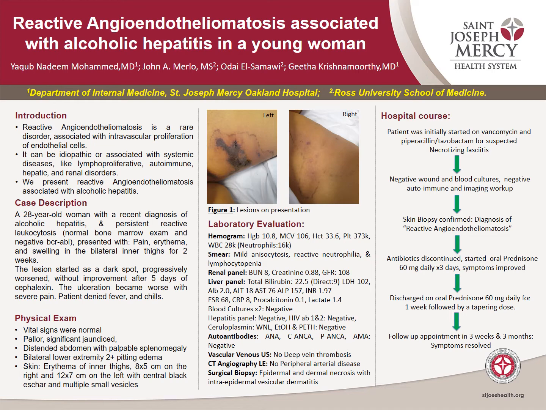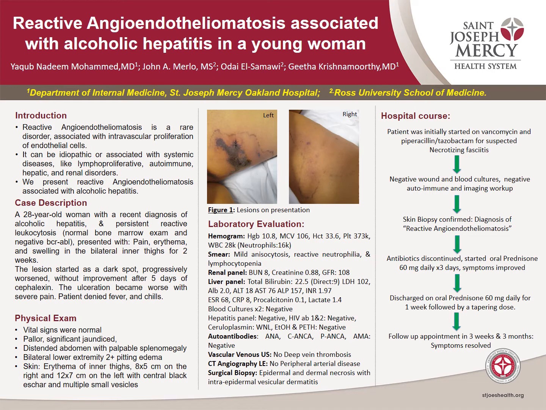Blood cultures times 2 were negative. Viral studies including HIV and hepatitis were negative. Autoantibodies ANA, C-ANCA, P-ANCA, and antimitochondrial antibodies were negative. Imaging studies like vascular ultrasound of the lower extremities ruled out deep venous thrombosis, and CT angiography of the lower extremity did not show peripheral arterial disease. Surgical biopsy revealed epidermal and dermal necrosis with intraepidermal vesicular dermatitis.